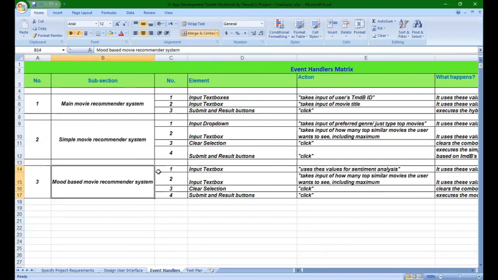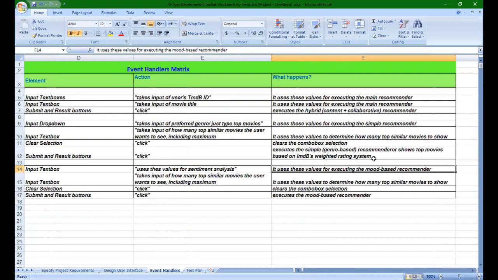Last is the mood-based movie recommender system. Here again, there are four elements: input text box, another input text box, clear selection, and submit and result buttons. The input text box uses the text for sentiment analysis, and it uses these values for executing the mood-based recommender and particularly determining the mood.